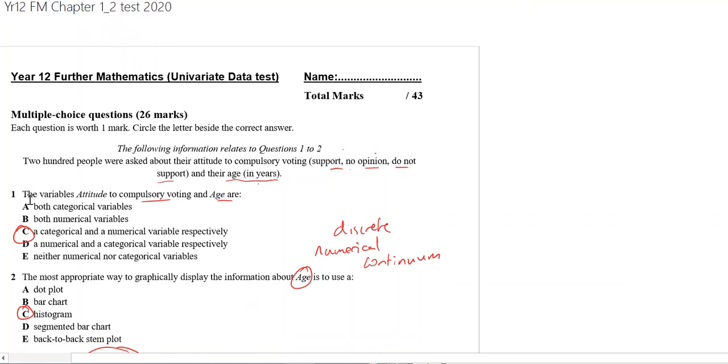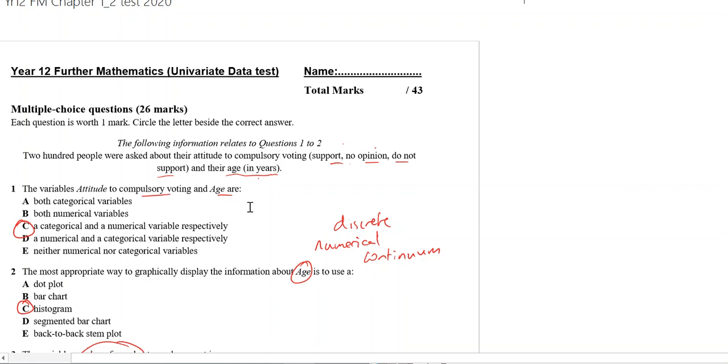Now, for question one, we want to determine whether attitude to compulsory voting and age are categorical or numerical. The attitude towards voting is support, no opinion, or do not support. You see that it's categorical because you can't take averages of these three categories. Whereas years is numerical. So the first one's categorical, the second one's numerical.